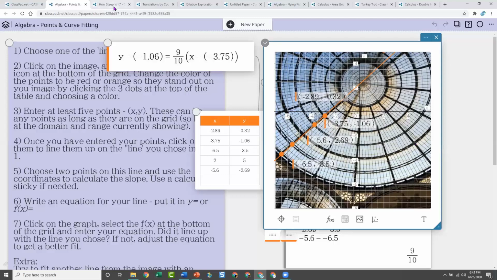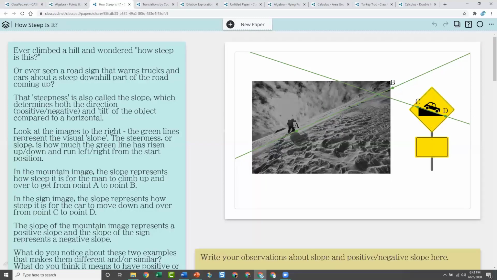So I'm going to go to another one, and I'm not spending a lot of time on this one, but I'll share the link with you. This one is just an example of using images to help students make sense of definitions. So we're talking about slope in this activity, and a lot of students don't understand what slope actually means. So we're using these images as a way to describe what slope might mean.